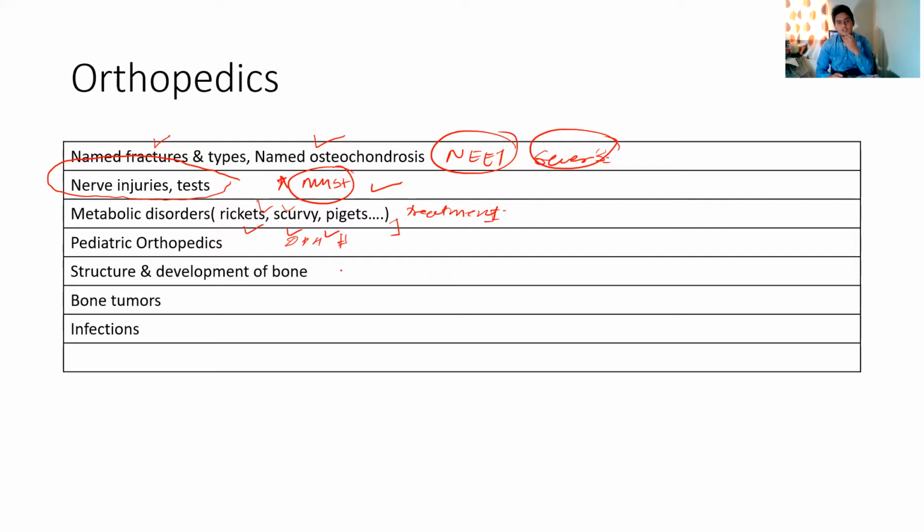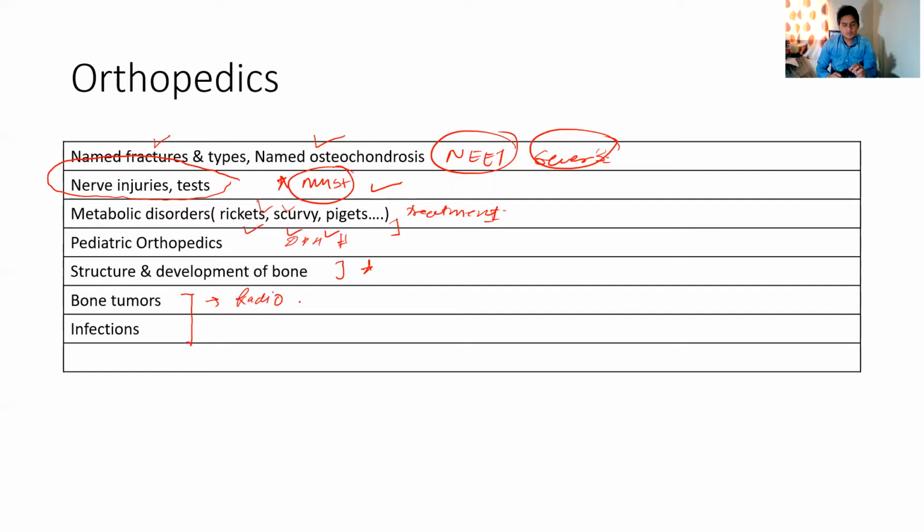Then when you start reading orthopedics, have a glimpse of the development and structure of bone. What is an osteoblast, an osteoclast, what is their function, because it is also related to certain disorders, so that is something you should also know. Then one very important topic but very difficult to remember is bone tumors. A lot of questions are asked, but sometimes it gets confusing. The names are very confusing and they are overlapping. But you should know all the radiological signs which are there for bone tumors.